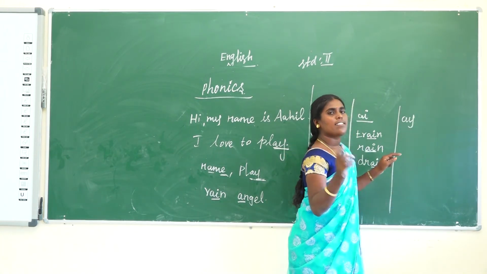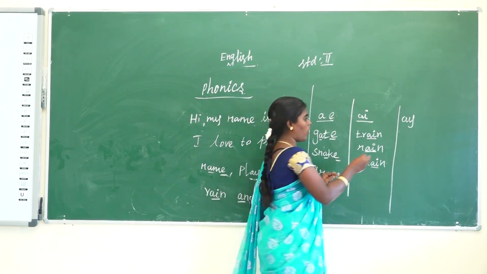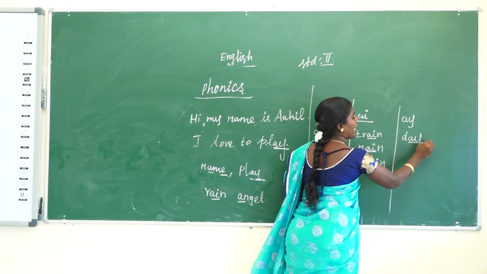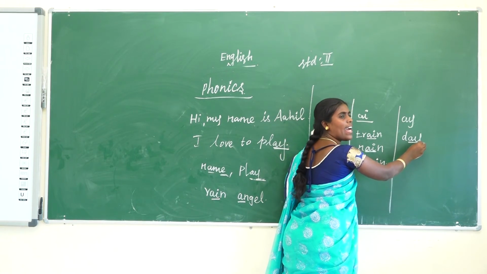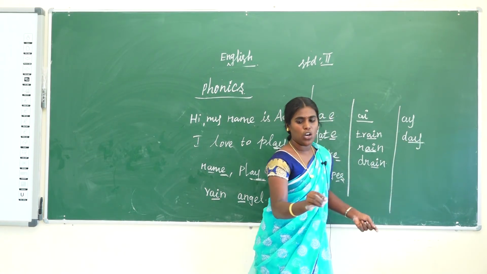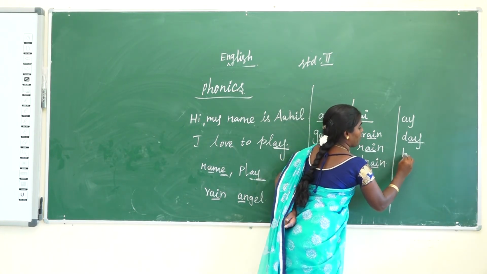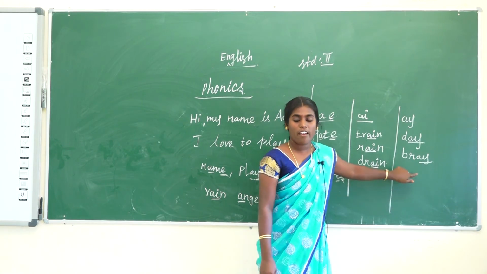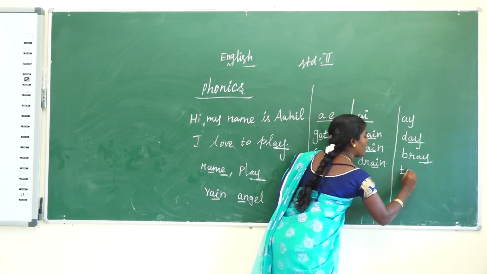Okay, AY: tray, pay, day. So, an example is the word day. Day. Y is also the same. You get the long A sound. The next one is pray, AY. Okay. Next one is tray. Everyone read the sentence.